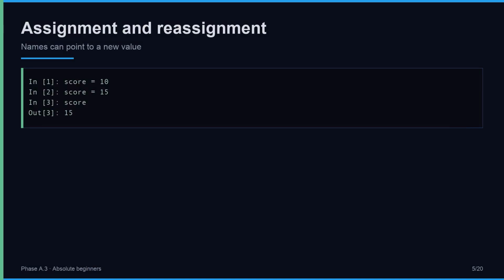Score starts at 10, then becomes 15. The name is the same, the value changed. Reassignment is normal. The last assignment wins until you change it again. Keep this line in mind. In [1]: score = 10.